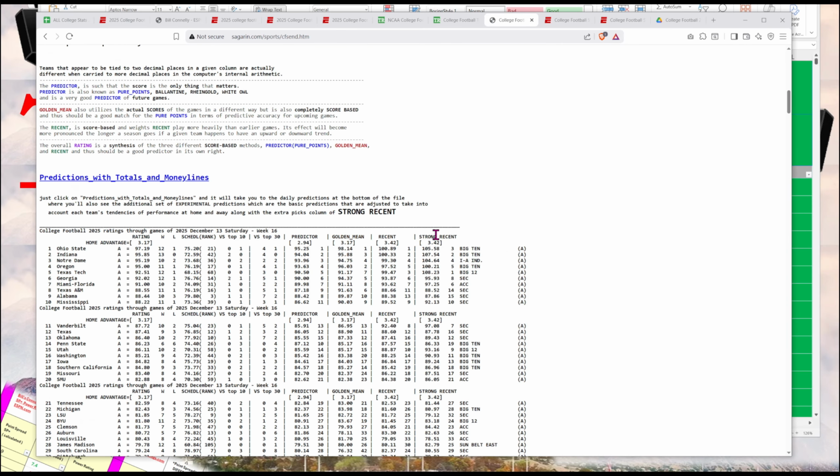So he publishes his power ratings also. He has different versions. The one that I use is the strong recent power rating, which has Indiana rated number 1 and Ohio State rated number 2. And as he explains, these ratings, if you subtract them, give you a calculated point spread on a neutral field.